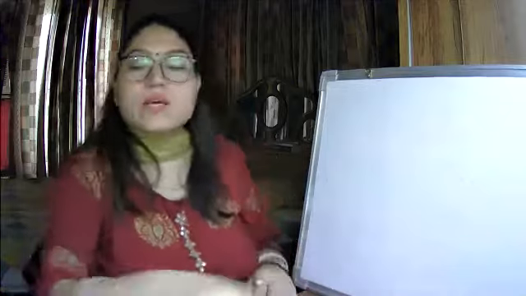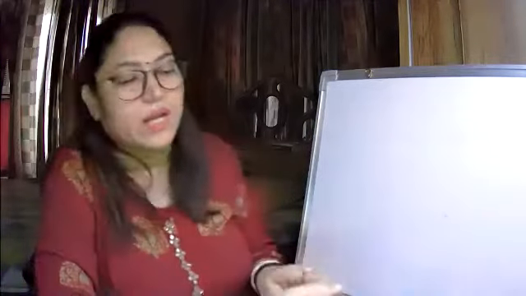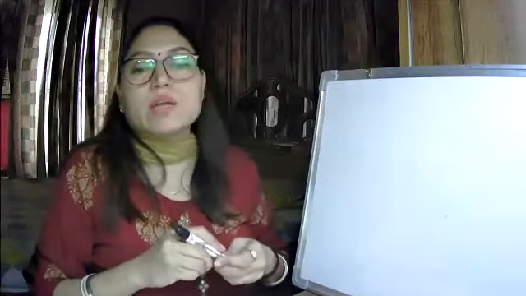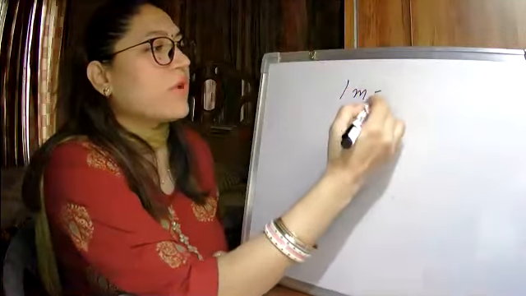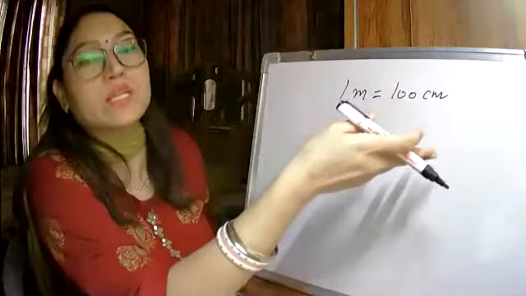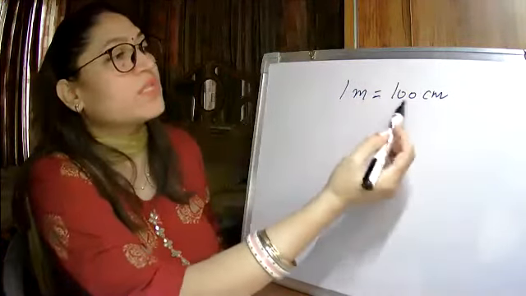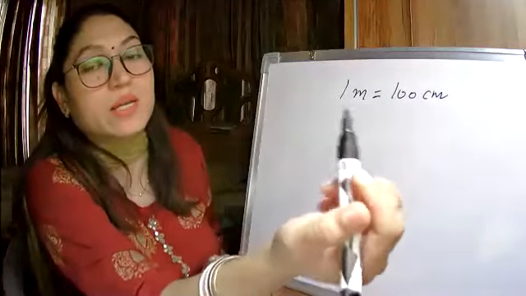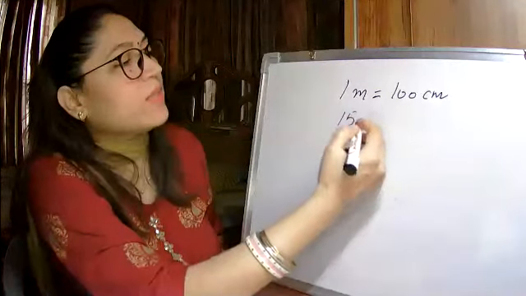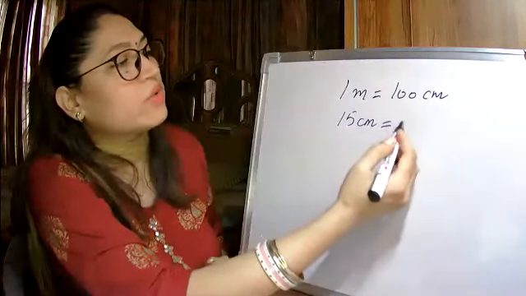Fine. Then yesterday one numerical was there, and there was a little doubt in that about how to convert. So you know that 1 meter is equal to how many centimeters? 100. Yes, 100 centimeters. But what if we want to reverse this process? Like in the numerical yesterday, it was given 15 centimeters, right? So how to convert 15 centimeters into meters?